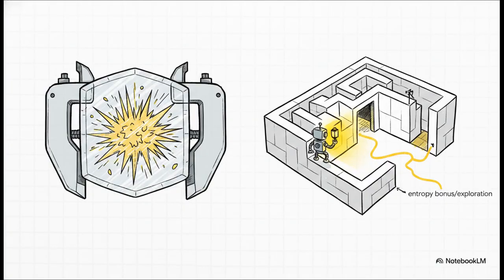So here is the laundry list of catastrophic pitfalls you're going to encounter out in the wild, alongside the specific, heroic interventions we use to fix them. Returns can get huge, causing exploding gradients. The fix? You normalize your returns across the batch.